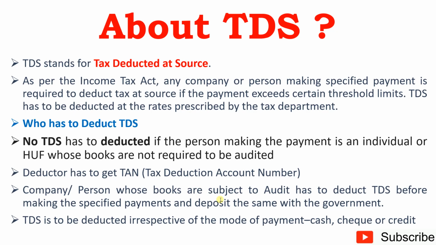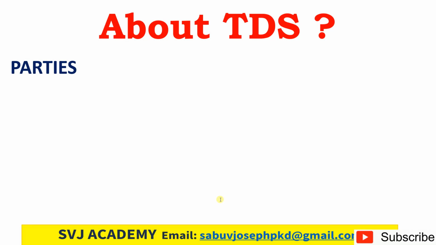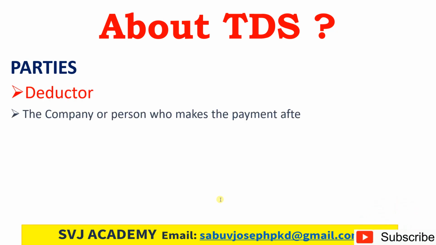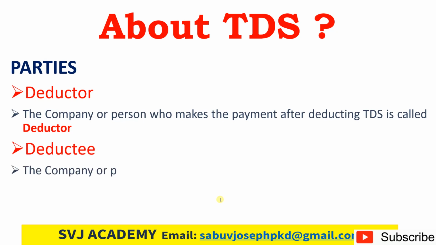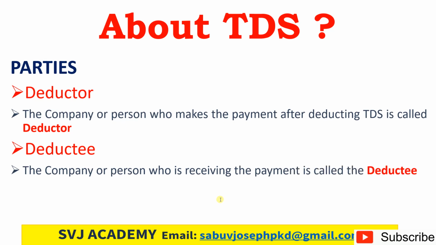TDS is to be deducted irrespective of the mode of payment, whether it is cash, cheque, or a credit transaction. What are the parties of TDS? We have two parties: one is the deductor and the other is the deductee. The company or person who makes the payments after deducting TDS is called the deductor. The company or person who is receiving the payments is called the deductee. So if we are the organization receiving a bill for payment, we are the deductor, and the person giving the bill is called the deductee.